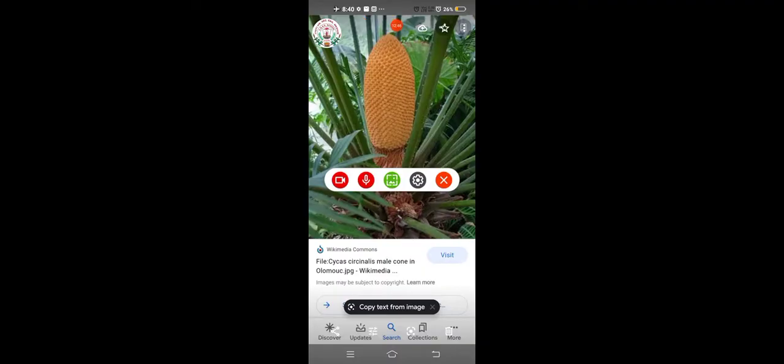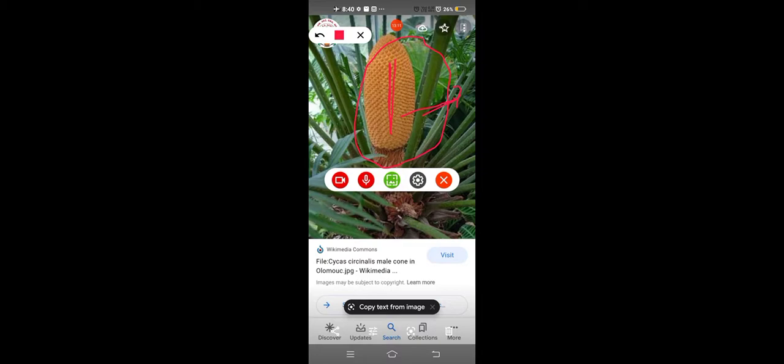So this is the structure I call a cone. Can you see? It is a male cone of one species of Cycas. In Cycas also there are many species. Here what you are seeing is a male cone of Cycas circinalis. Understood? So this is the reproductive structure in this kind of plants.